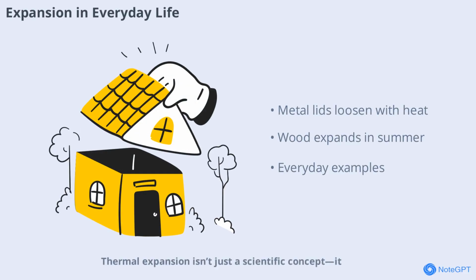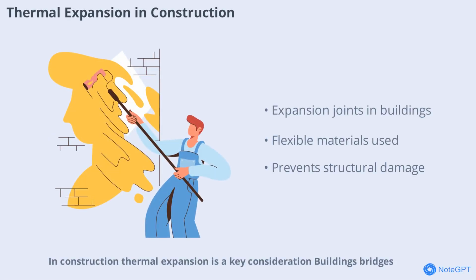Thermal expansion isn't just a scientific concept, it affects our daily lives in many ways. For example, metal lids on jars can be loosened by running them under hot water, which causes the metal to expand slightly. Similarly, doors and windows may stick in hot weather as the wood expands. By recognizing these effects, we can better understand and manage the materials around us, making life a little easier and safer.